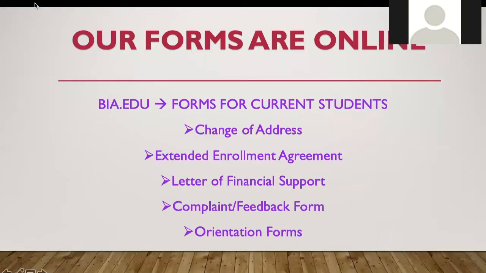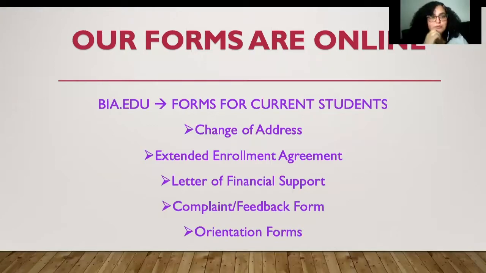Okay, this is really important. I want everybody to be more independent when it comes to finding online forms and completing them. You can find our forms online at bia.edu. If you go into forms for current students, they're in there. You can see change of address, extended enrollment agreement, letter of financial support, complaint, feedback form, orientation forms. You can also find the vacation and medical leave form on there as well. So the students that want to go on vacation or need to request a leave of absence, it's right online.